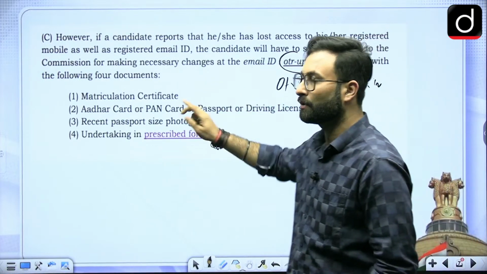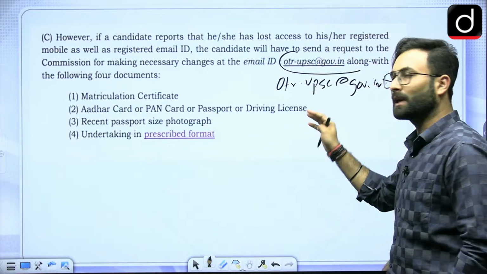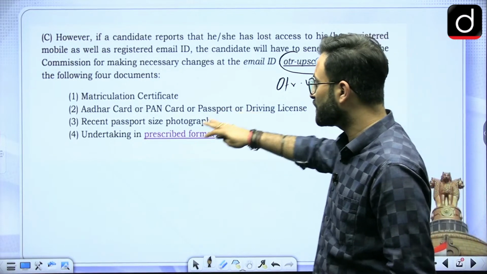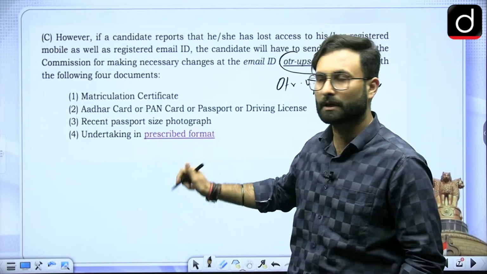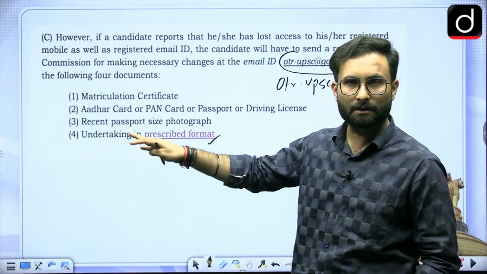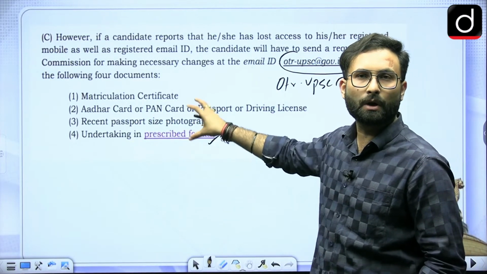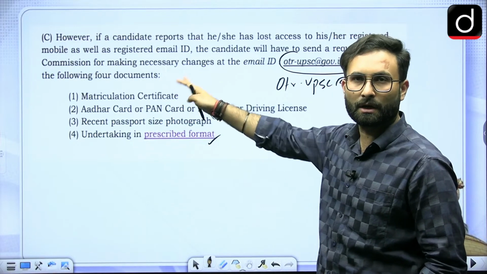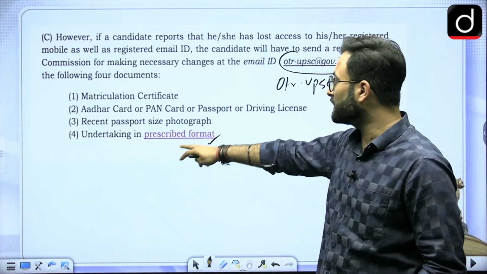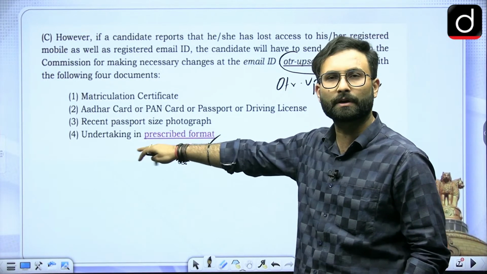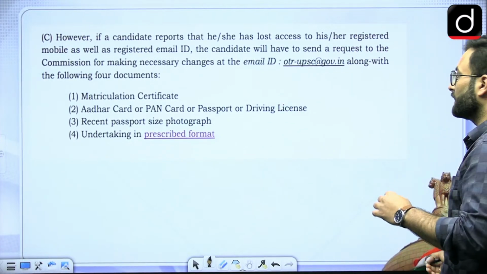You have to submit these documents as well, that is matriculation certificate, Aadhaar card or the PAN card or passport or driving license, any kind of government ID which is mentioned over here, then recent passport size photograph, and undertaking in the prescribed format. Okay, there is a format which you will be able to find on the website only. Okay, so in that particular format you have to send a mail to the UPSC. Now if you click on this particular thing, when we talk about the notification, in the notification if you click on this link over here, you will be getting the prescribed format. Okay, so this is the third thing which was discussed over here in the notification.